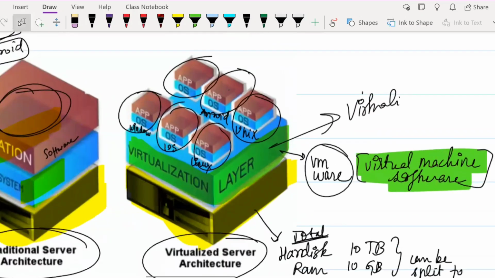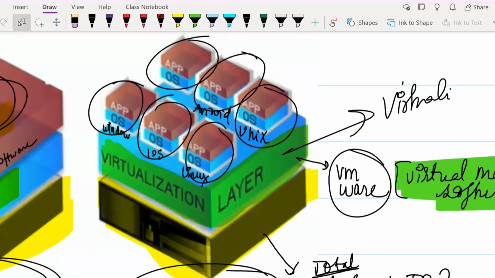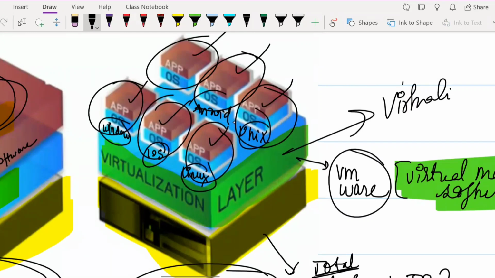So if you are able to install multiple operating systems on one system, then whatever application you need, you will be able to install. Suppose there is one app which works on Windows, you'll install that. Then iOS, Linux, Unix, Android. Multiple operating systems you will be able to install, and depending on that, whatever app it supports and works best on, you'll be able to install.